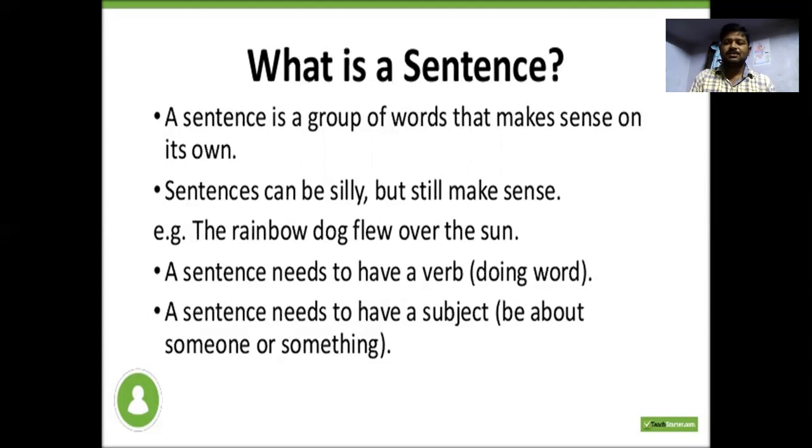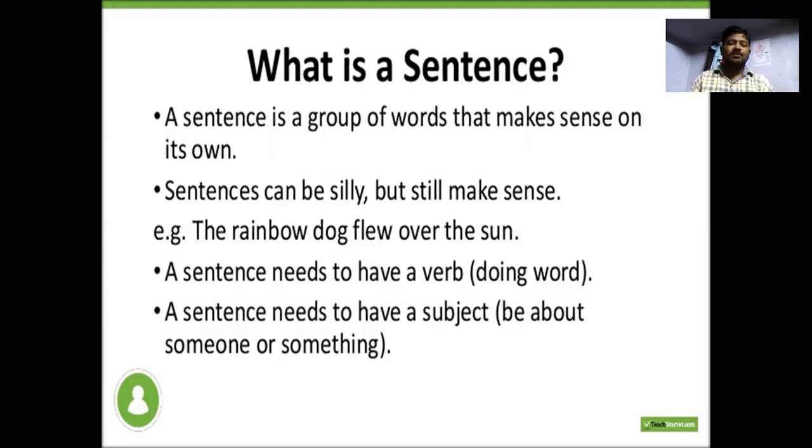Maybe there are some sentences which are very silly, but if they make sense, they can be treated as a sentence. For example, the rainbow dog flew over the sun.